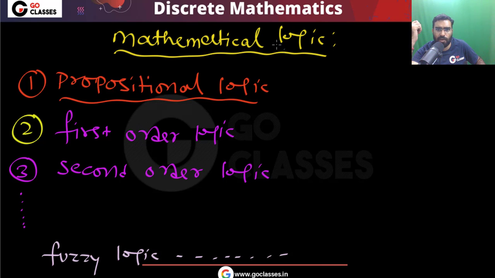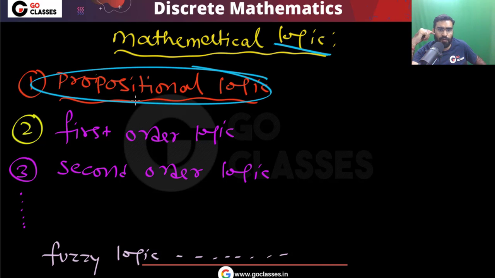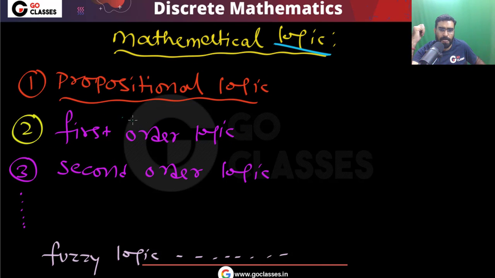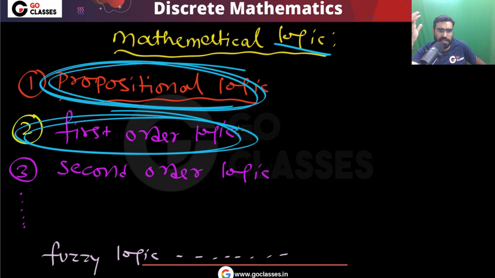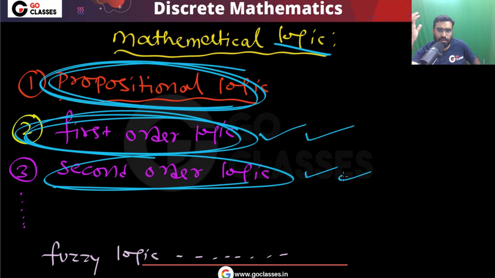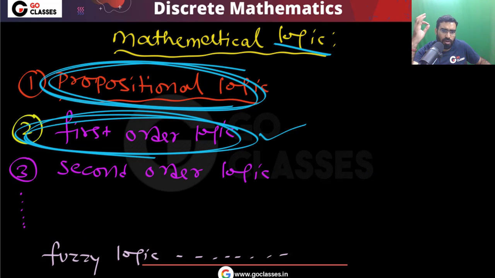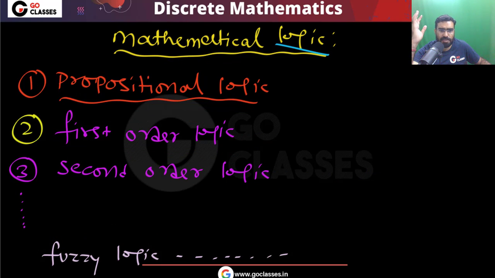Remember, each type of logic has its own definition and its own concepts. Propositional logic has its own concepts and definition. First order logic has its own definition and concepts. Fuzzy logic has its own definition and own concepts. So each type of logic has its own definition and its own concepts.